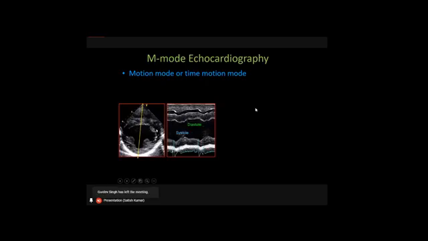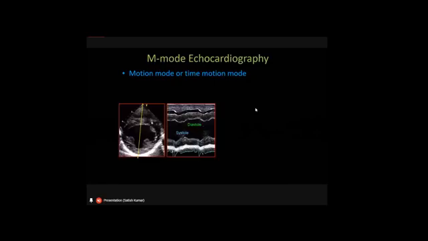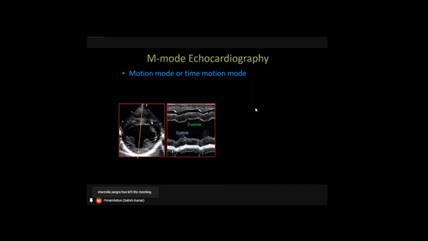So what is the advantage of M mode echocardiography over B mode echocardiography? B mode will give you the gross appearance, or the qualitative assessment, whether there is an increase in size of the chamber, whether the thickness of the septum or the myocardium is increased or decreased, or whether there is any presence of fluid within the pericardial sac. So it will give us only whether there is or not. Whereas M mode echocardiography will let us define how much. So this is the quantitative analysis.